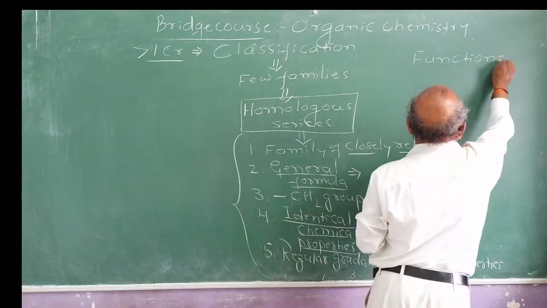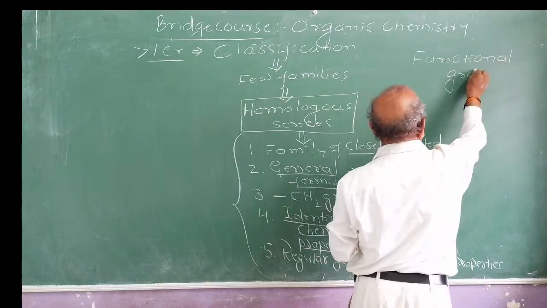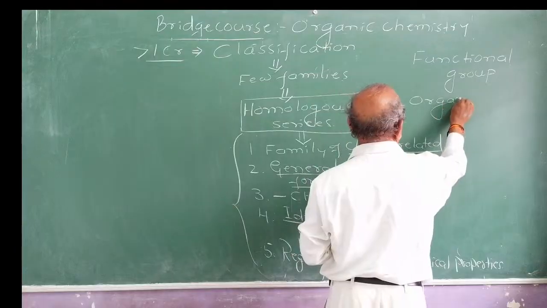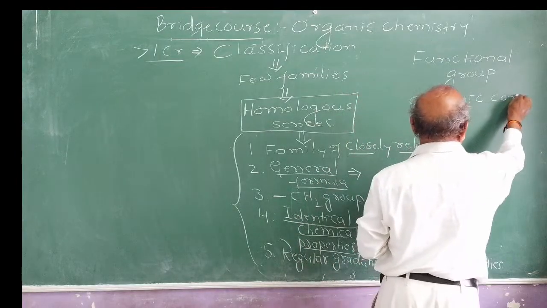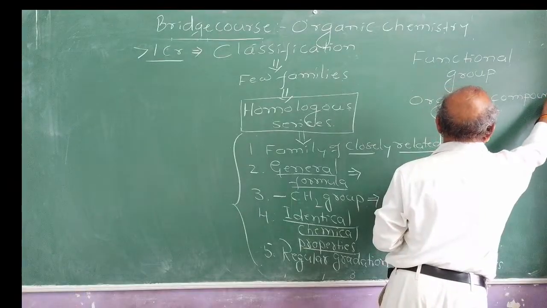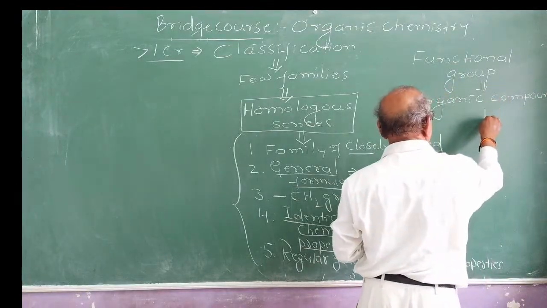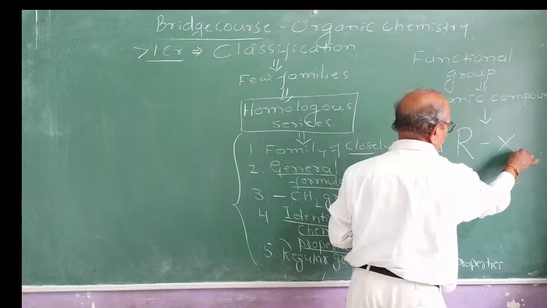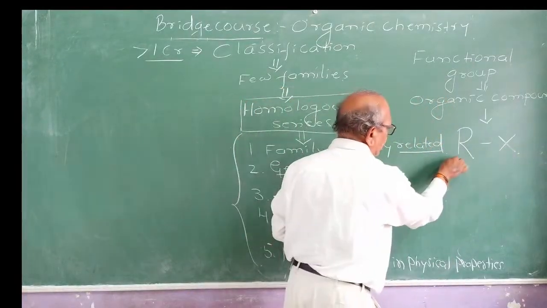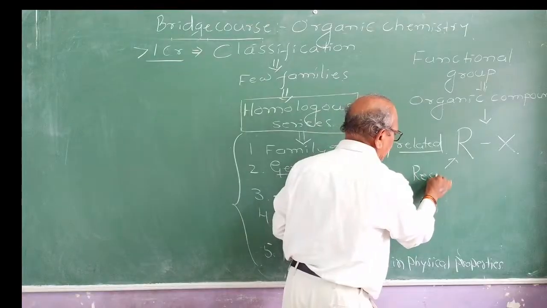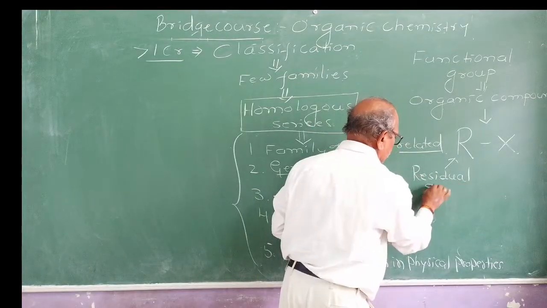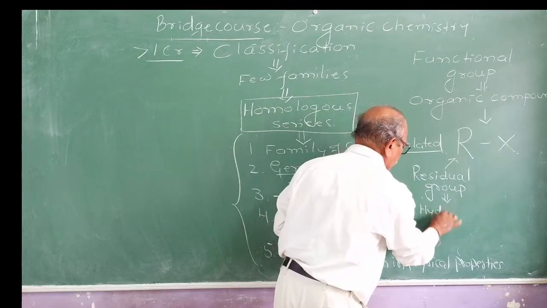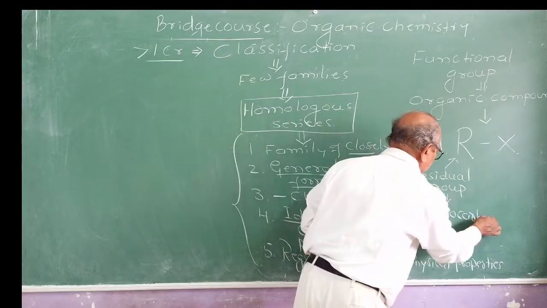What do you mean by functional groups? Generally, any organic compound will have 2 parts. Can anyone of you tell me what the 2 parts of an organic compound are? We write any organic compound generally as RX, where this R we call a residual group. A residual group represents what? It represents the hydrocarbon part of the organic compound.